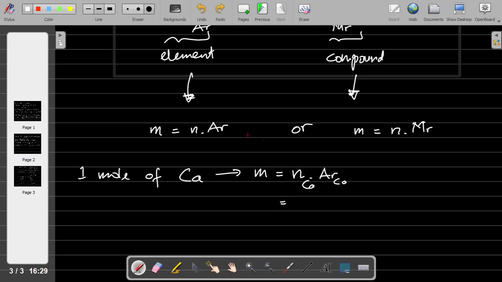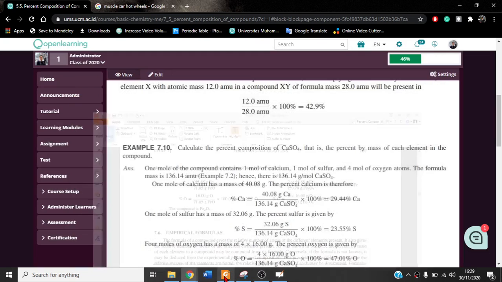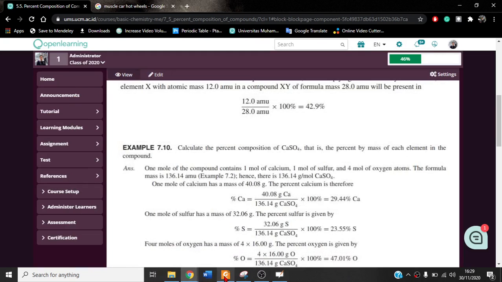The value of the mole is 1, and the atomic mass of calcium we can check in the periodic table.